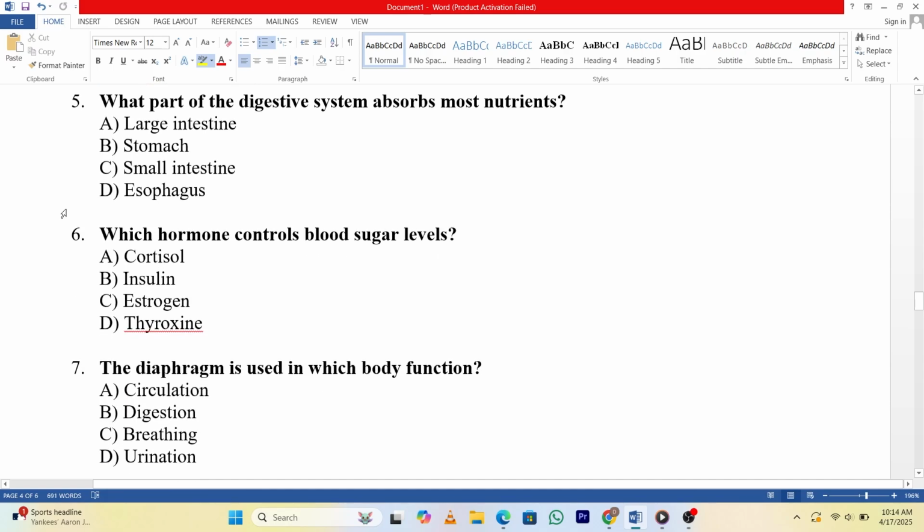5. What part of the digestive system absorbs most nutrients? A. Large intestine. B. Stomach. C. Small intestine. D. Esophagus. Answer: C. 6. Which hormone controls blood sugar levels? A. Cortisol. B. Insulin. C. Estrogen. D. Thyroxine. Answer: B.